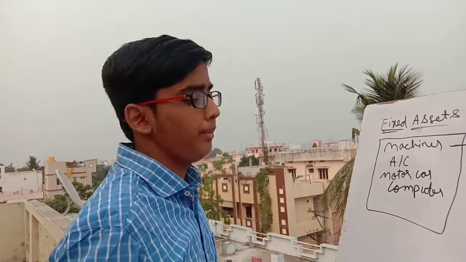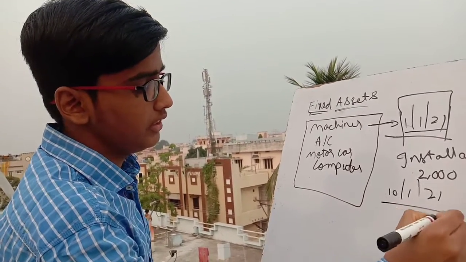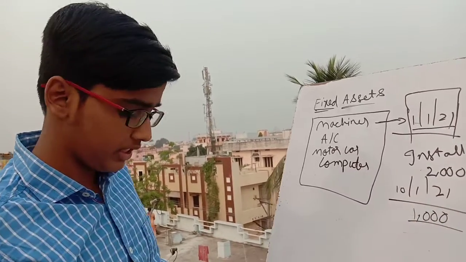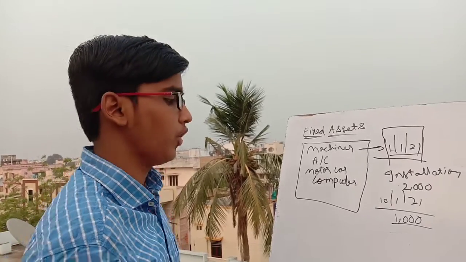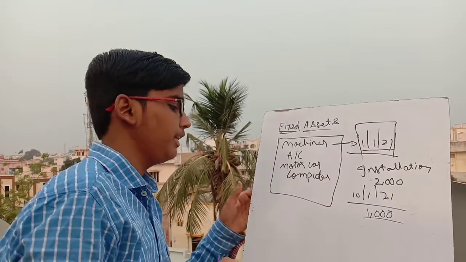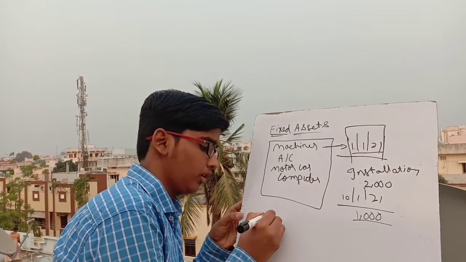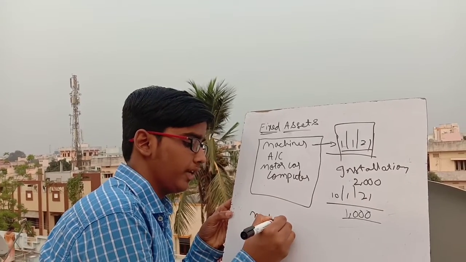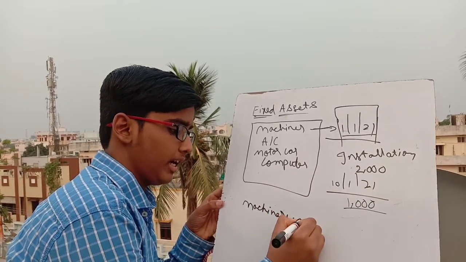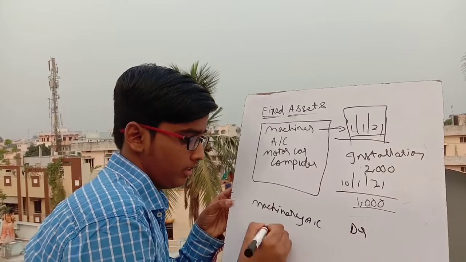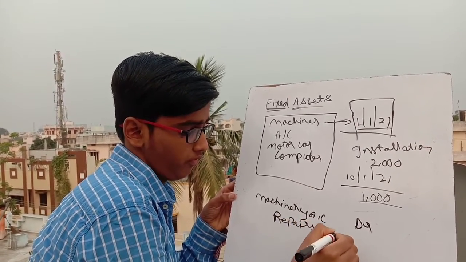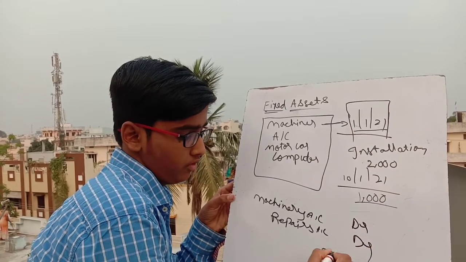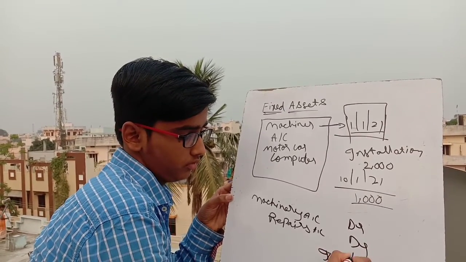This repairs cost 1000 should not be added to the machinery because these repairs are not at the initial stage of purchasing time. This 1000 should be separately debited to repairs account. The entry will be a compound entry: machinery account debtor, repairs account debtor to cash account.